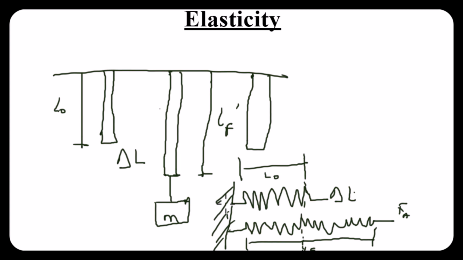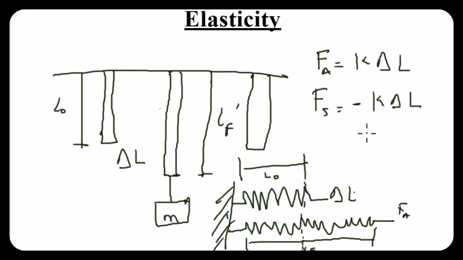Now, for the law that governs elasticity, first I'm going to write the equation. So we have two equations practically. The first one, F is equal to K change in L. So let me write this as FA, applied force. And this second one, Fs is equal to minus K change in L. All right. So what does FA mean? What does Fs mean? FA simply refers to the applied force.